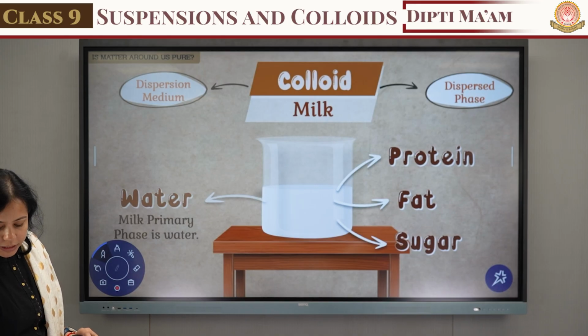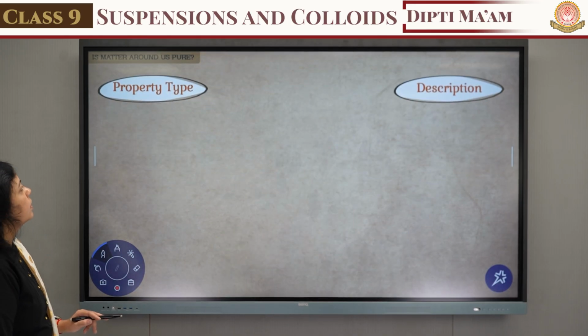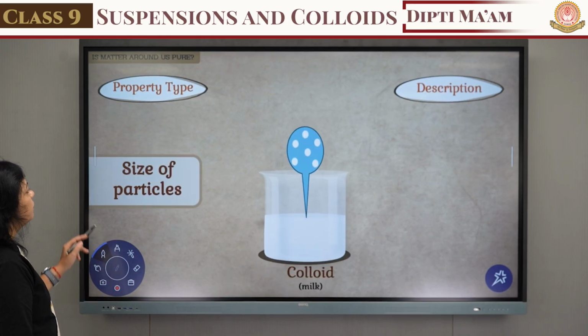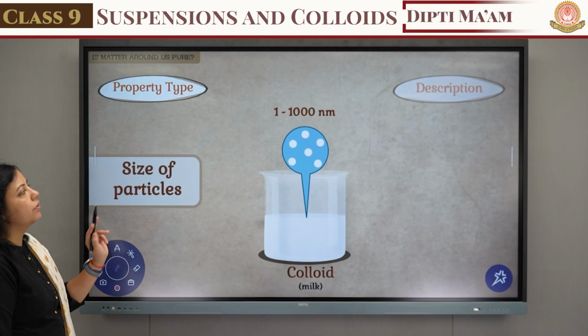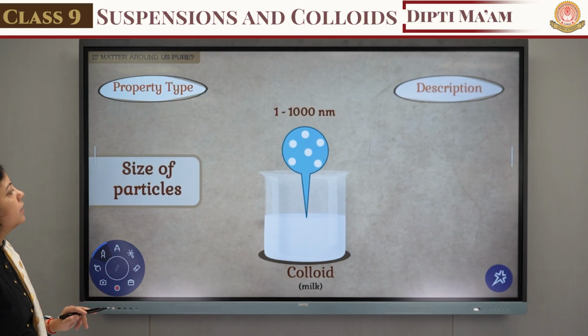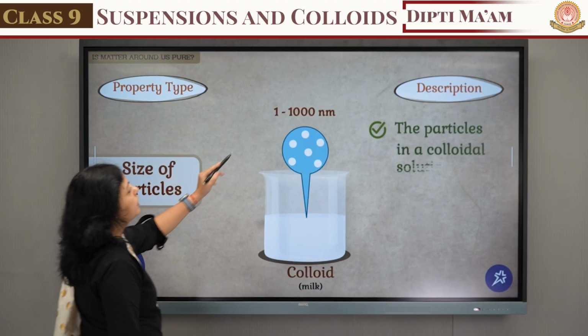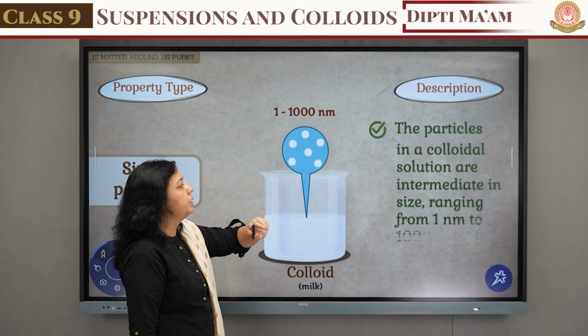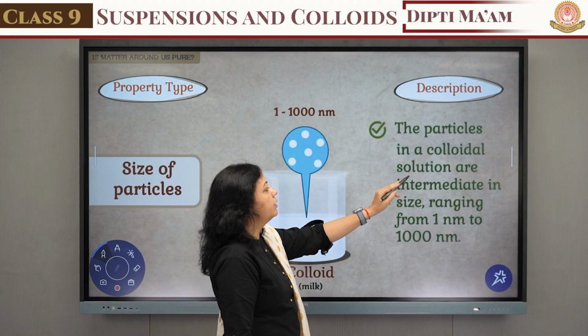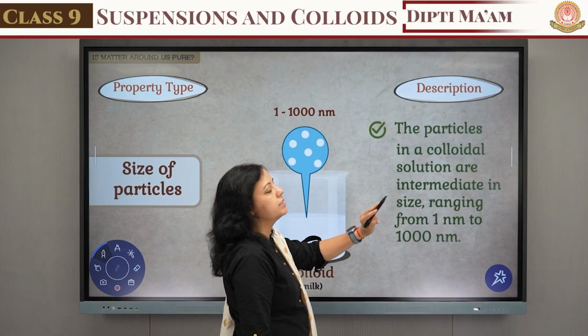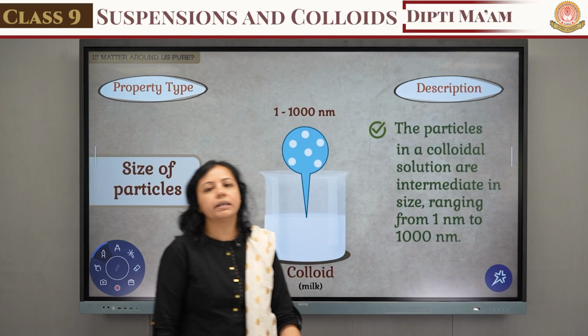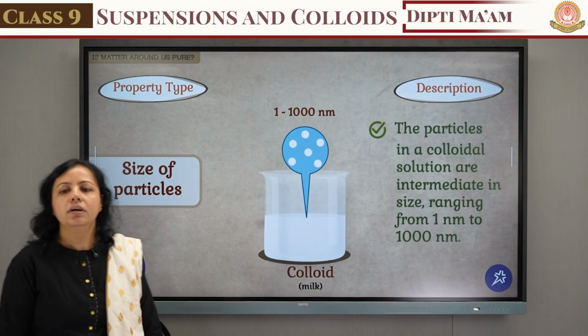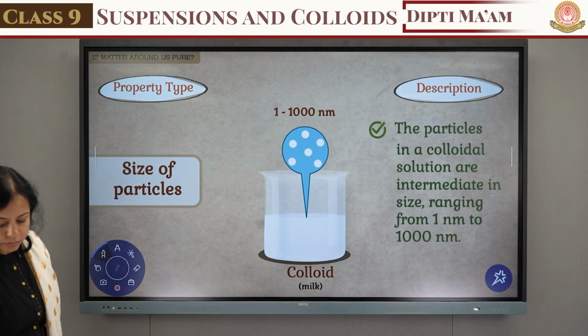So let's see the properties one by one. In the colloidal solution, the first is the size of the particle, which we already discussed. What is the size of the particle of colloid? It is between 1 and 1000 nanometer, because the particles of the colloidal solution are intermediate in size, ranging from 1 nanometer to 1000 nanometer.